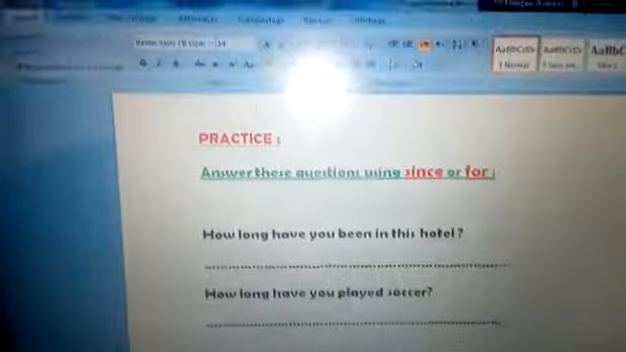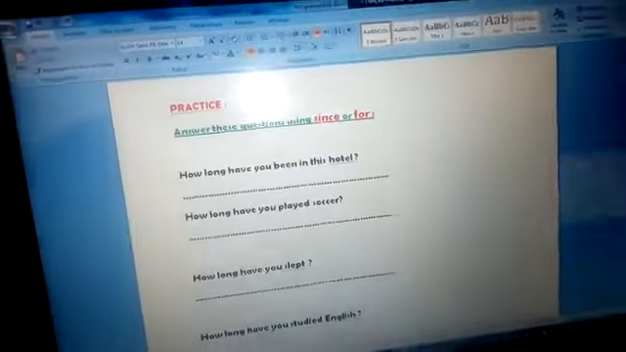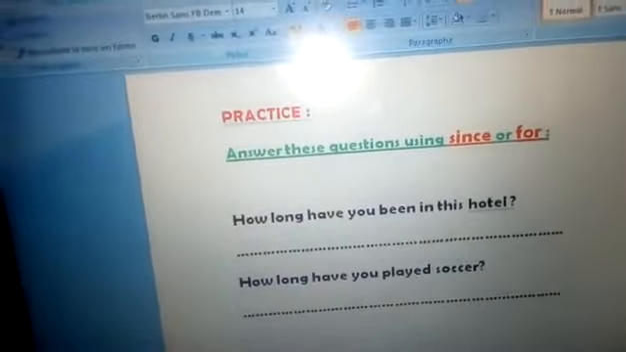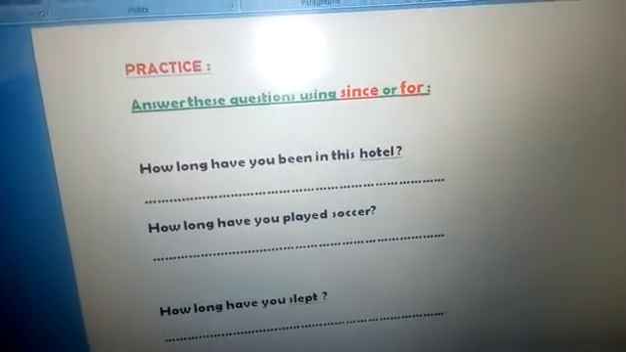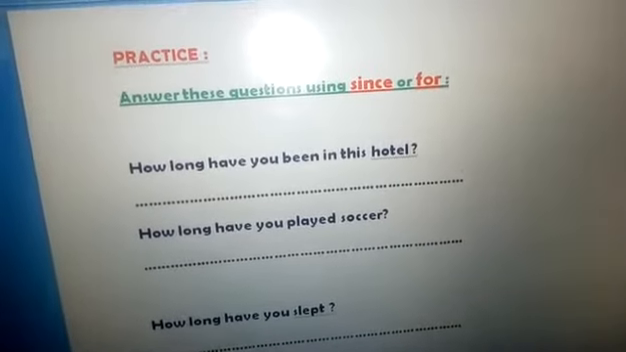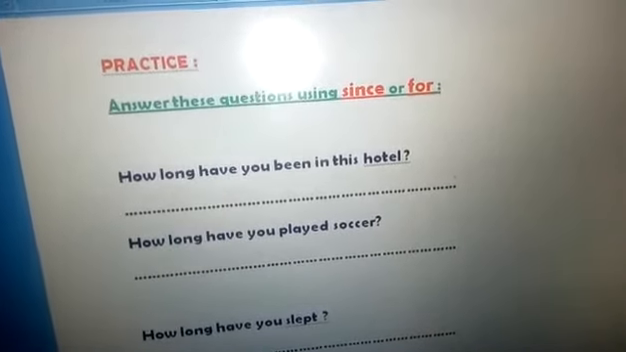So the last one is practice. So please try to write this lesson in your notebooks, and after you do this, practice also in your notebooks. The question is, answer these questions using since or for. How long have you been in this hotel? How long have you played soccer? How long have you slept? How long have you studied English?